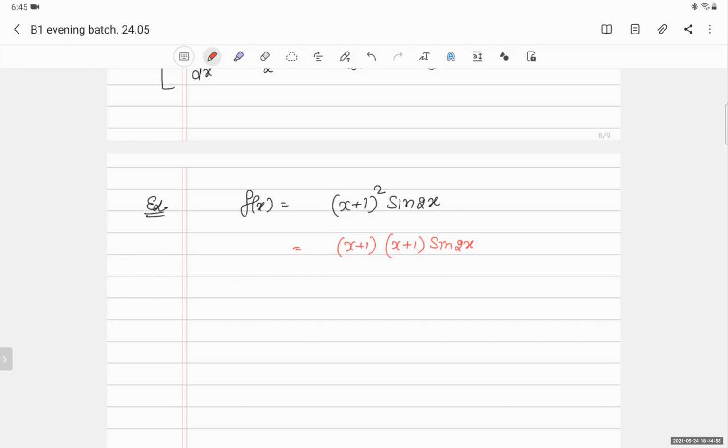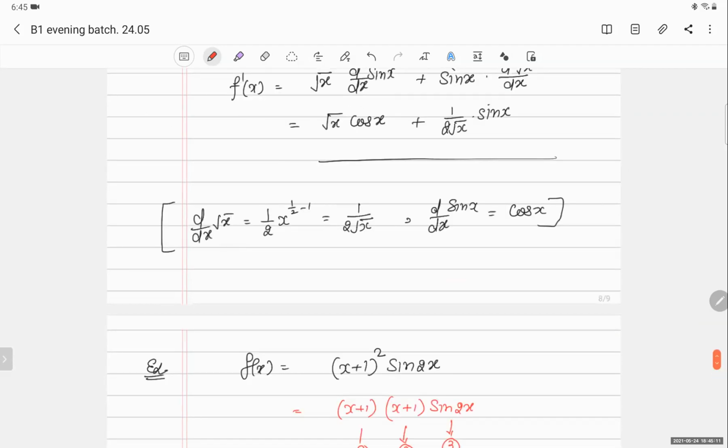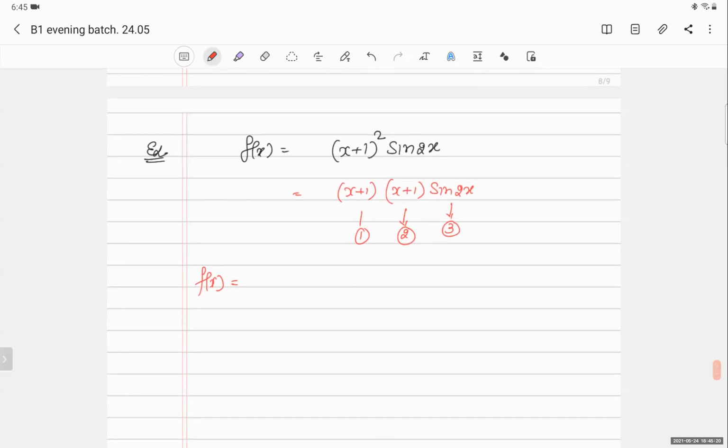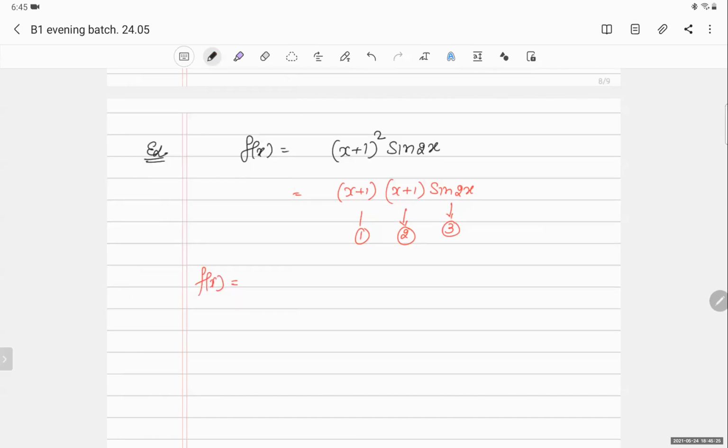Now this function is 1, this function is 2, this function is 3. So what is the formula, beta? Who said, sir, can you please repeat this, for this question? Yes, sir. Yes, what's your name? Rishi. So tell me, if I have 3 functions, then what does my formula say? I will put x plus 1 here, x plus 1 here. I kept the first function and second function, so what did I do to the third function? Differentiation.